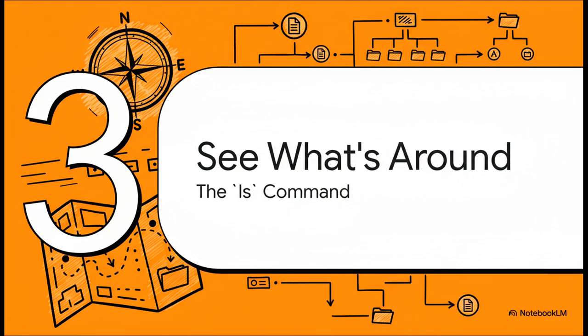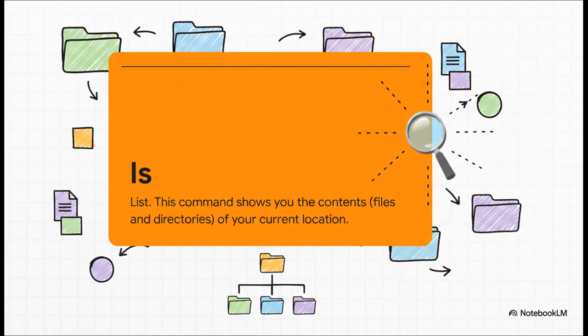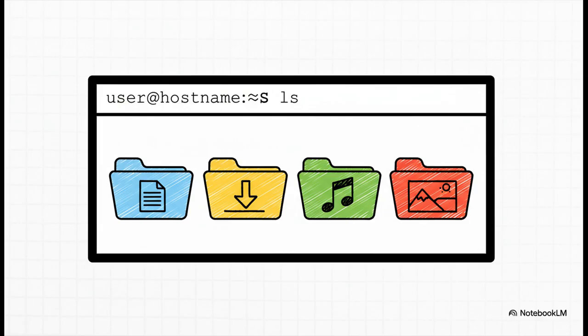Okay, cool. So we know where we are, we have our coordinates. Now what? Well, now we need a map to see what's actually nearby. And that's where our second command, ls, comes into play. ls is super simple. It just stands for list. Its whole job is to show you all the files and folders in your current spot. It's basically the command line version of double-clicking a folder to see what's inside. So you type ls, you hit enter, and there you go. It lists everything in the directory. Right here, we can see we've got folders for documents, downloads, music, and pictures.